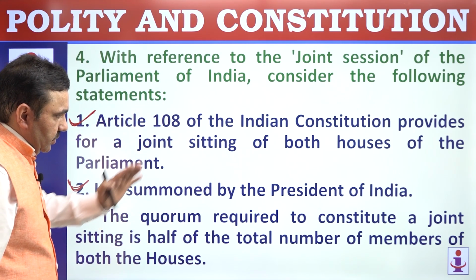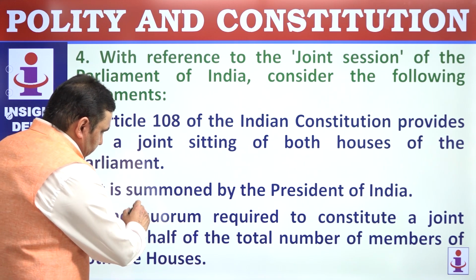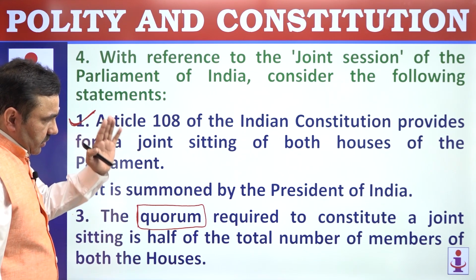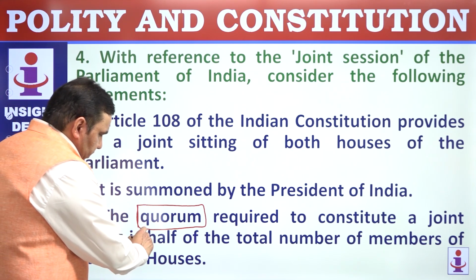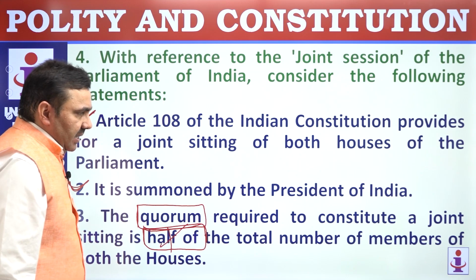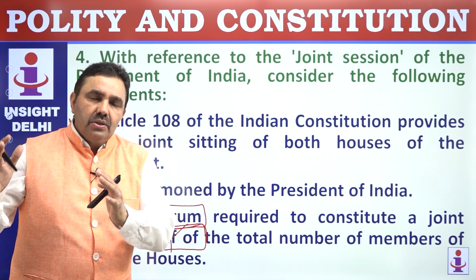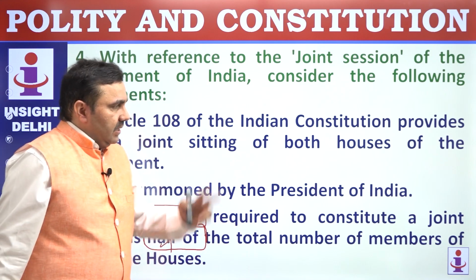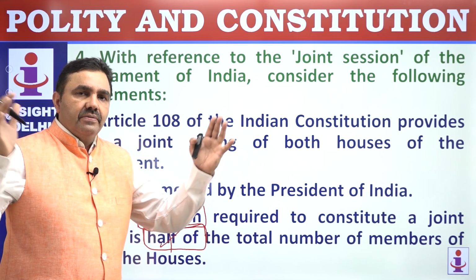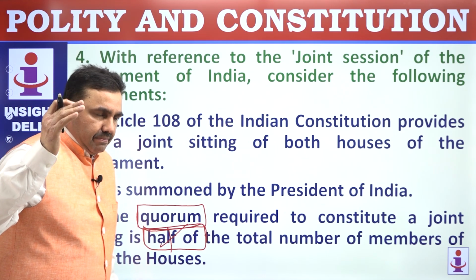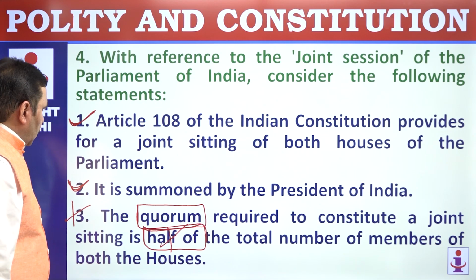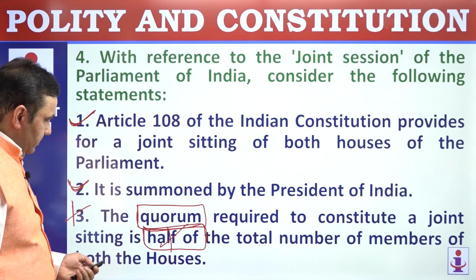The quorum required to constitute a joint session, quorum means the minimum membership present for a legitimate or legal meeting. Required to constitute joint sitting is half. So what is the quorum for Lok Sabha? The same quorum is applicable to joint sitting, and quorum is always 1/10 of the total strength of the house here. Now in this case, house is both the members, both the houses combined together. So 10% of the total strength of both the houses is the minimum membership required to be present for a legitimate meeting, not half. So first and second are correct, third is incorrect here.